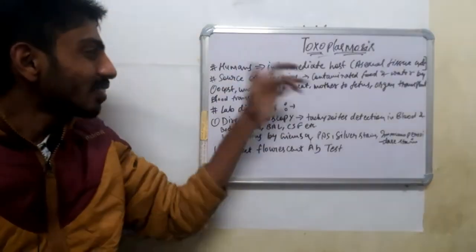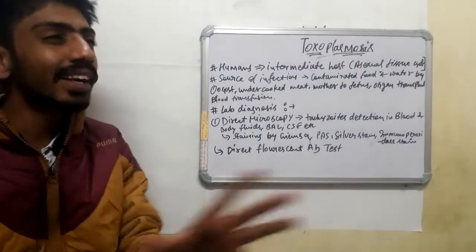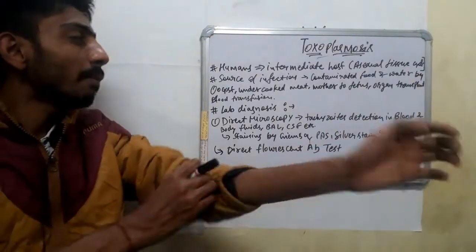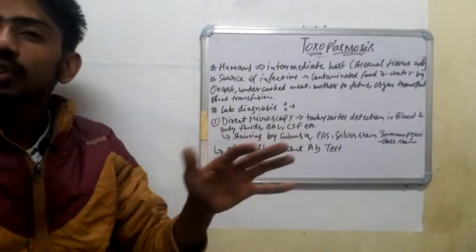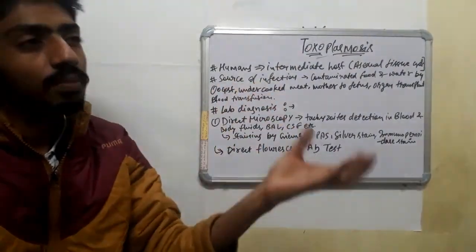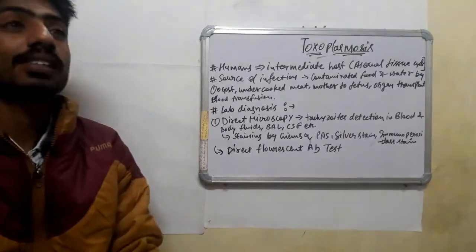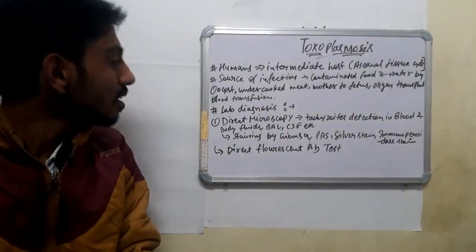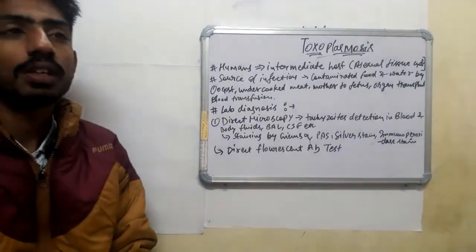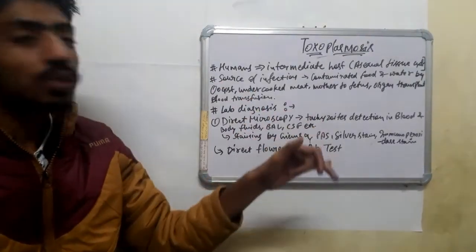Toxoplasma can also enter from mother to fetus through the placenta. With organ transplantation between 2 individuals, there is a chance of Toxoplasma infection. Blood transfusion in the blood bank also